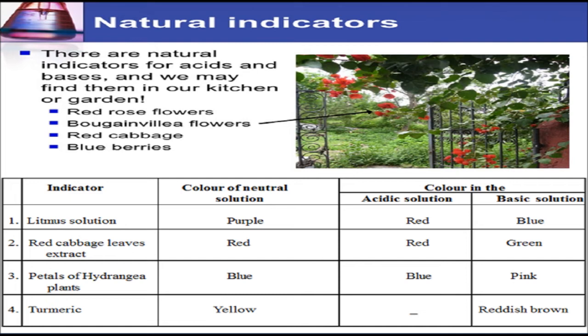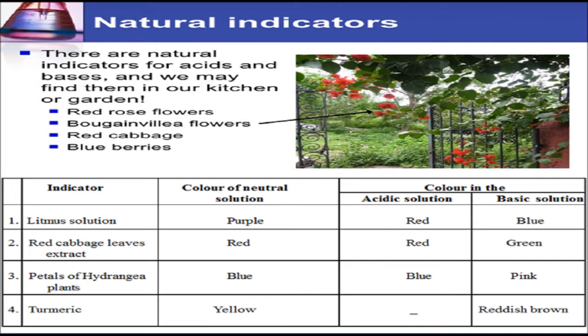For example, red cabbage extract turns red in acidic solution, green or yellow in basic solution. China rose extract is also a natural indicator. It turns an acidic solution into magenta or red and a basic solution into yellow or greenish yellow.